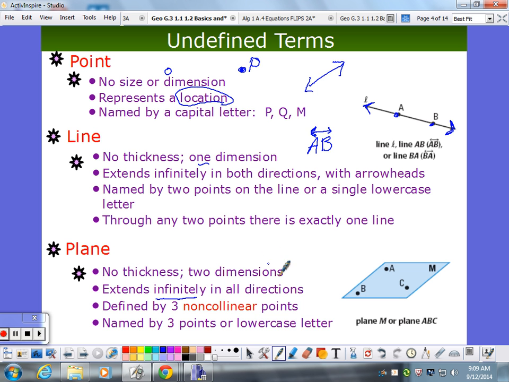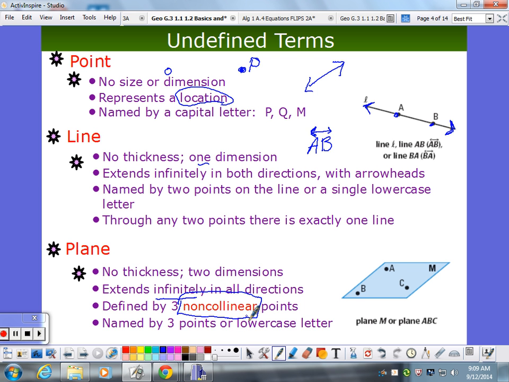All right, back to this. So, it extends infinitely. Now, you define a line by 2 points. You define a plane by 3 points, except this word in red is extremely important. Let's see if we can figure out what this word means.